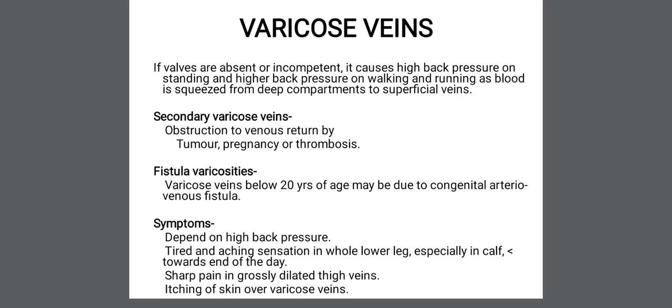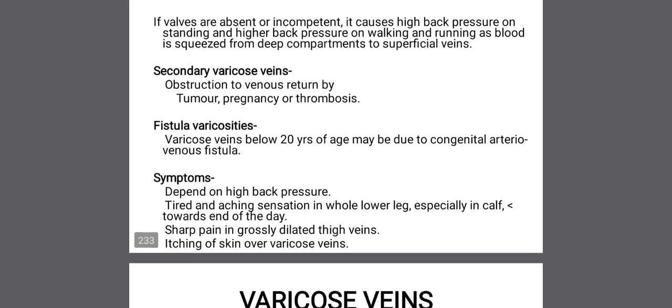In pregnancy also, because of the gravid uterus, there will be back pressure on the pelvic veins, and this will lead to formation of varicose veins. So these are the secondary varicose veins, caused by obstruction of venous return by tumor, pregnancy or thrombosis.